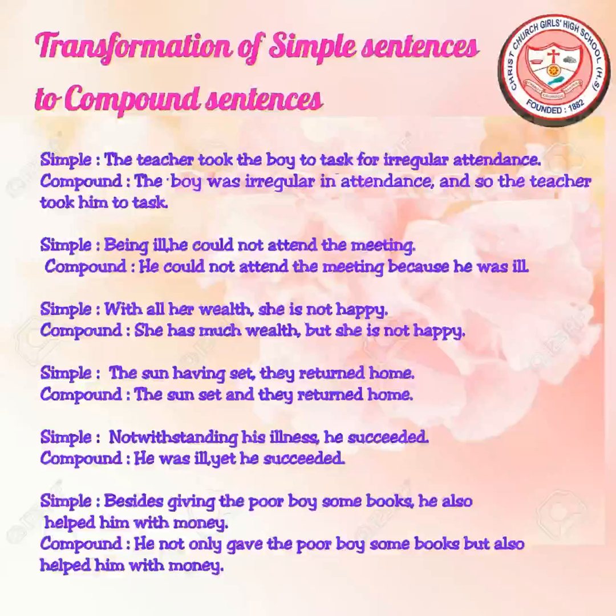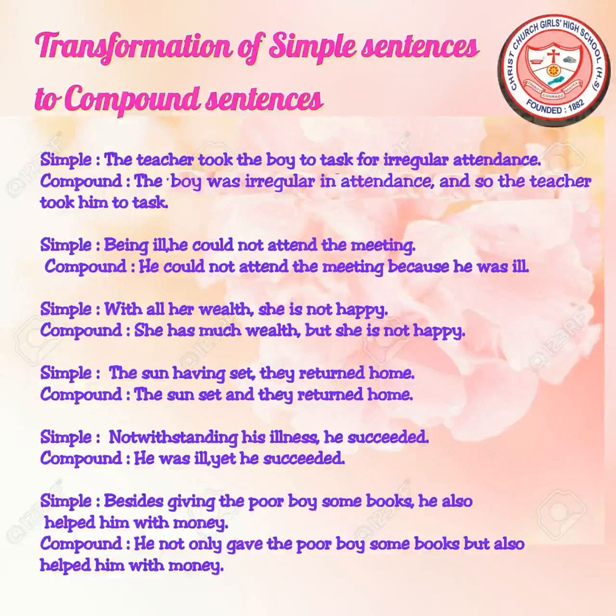We will start our discussion with rules of transformation of simple sentences to compound sentences. A simple sentence can be converted or transformed into a compound sentence by enlarging a word or a phrase into a coordinate clause. Now let's study the following examples.